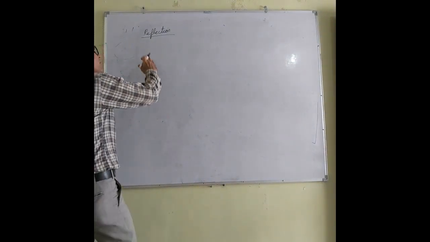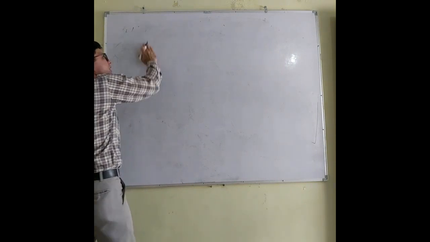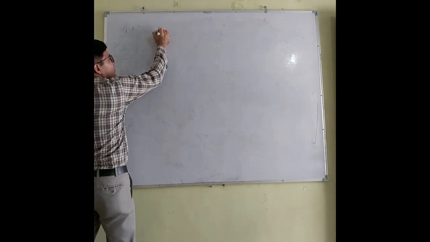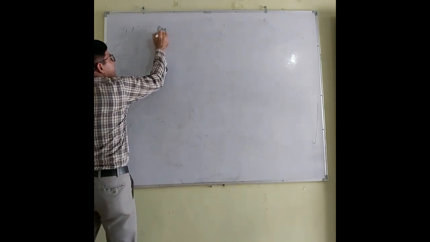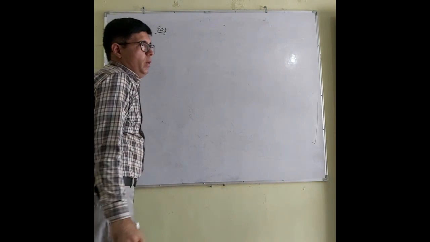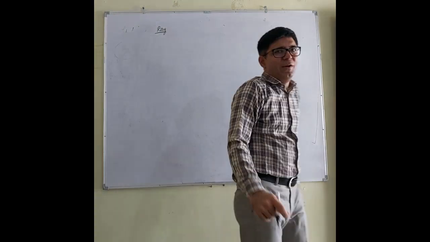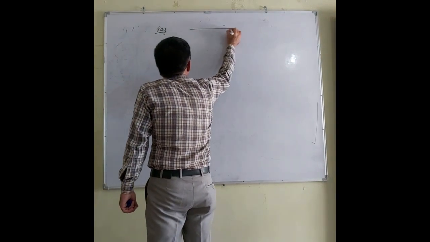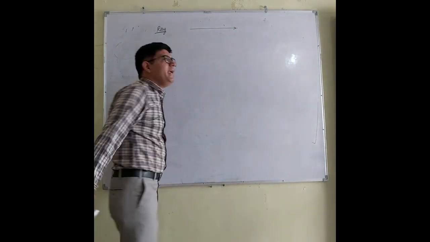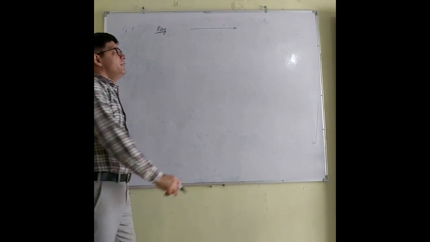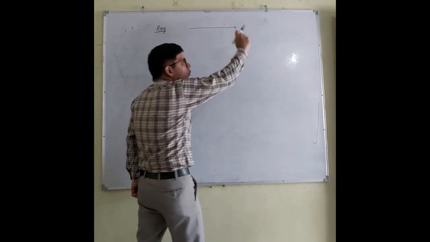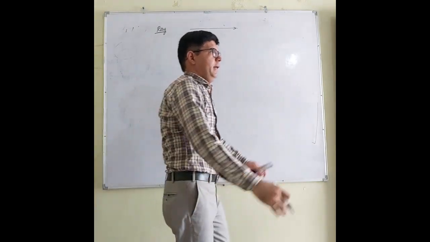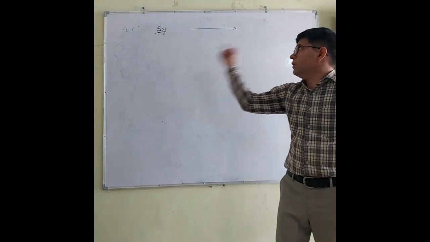Before explaining the concept of reflection, there is a very simple term that is called the ray. What is the meaning of the term ray? We have studied that the light is traveling along a straight path. This straight path along with its direction is called the ray.